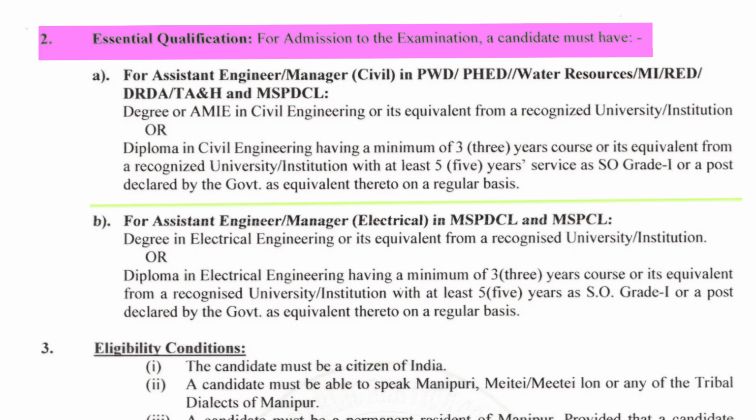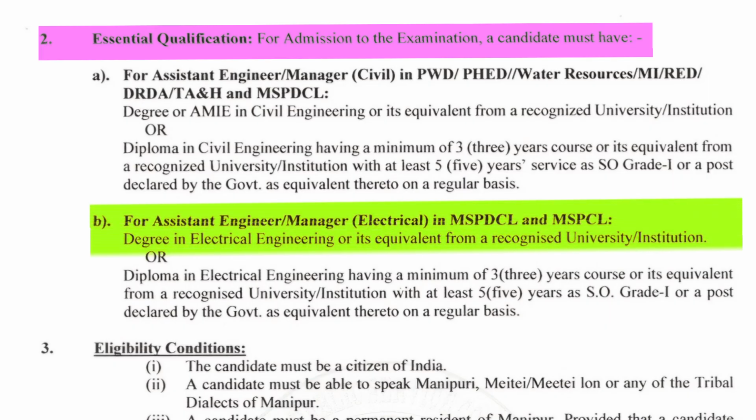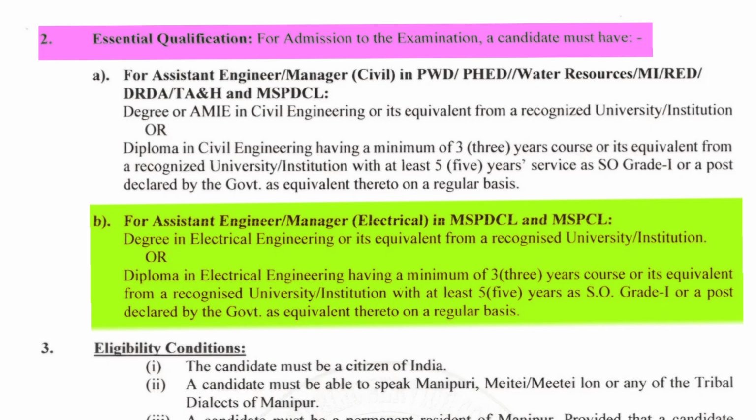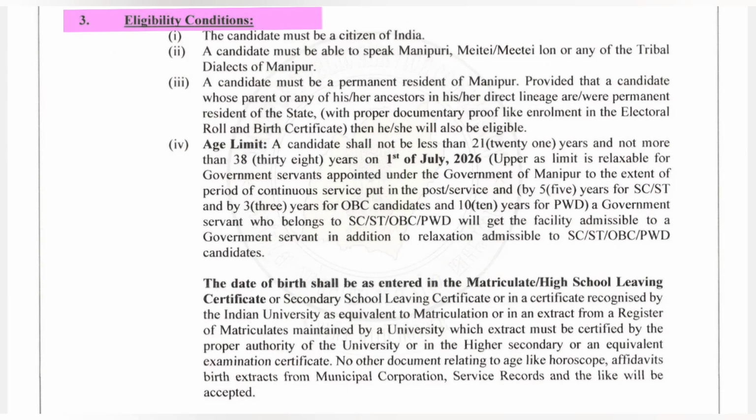Now for serial number B, that is Assistant Engineer/Manager Electrical in MSPTCL and MSPCL. The required essential qualification is degree in electrical engineering or its equivalent from a recognized university or institution. And the other option is diploma in electrical engineering having a minimum of 3 years course or its equivalent from a recognized university institution with at least 5 years SO grade or a post declared by the government as equivalent thereto on a regular basis.